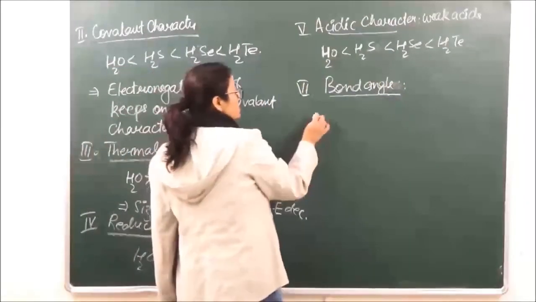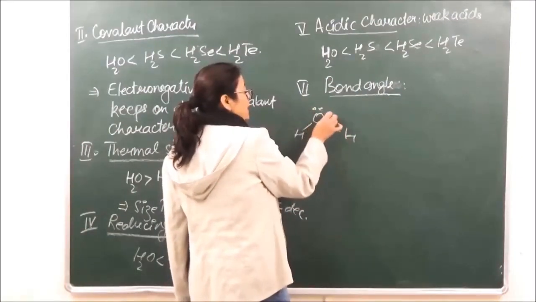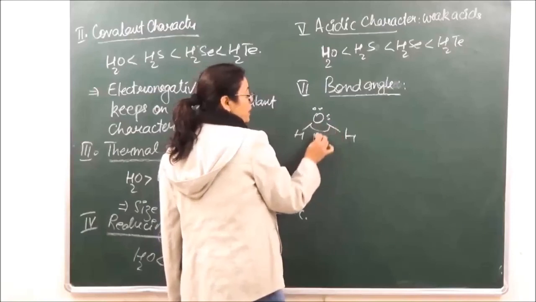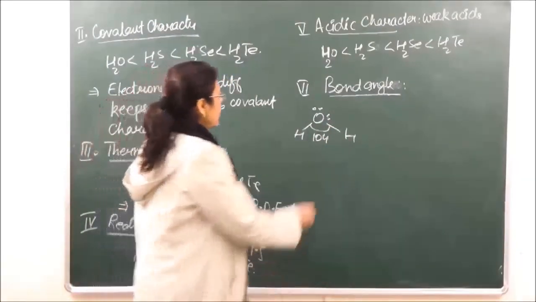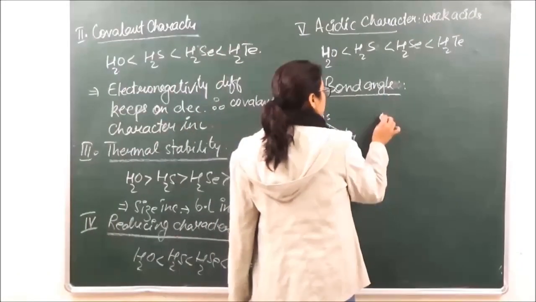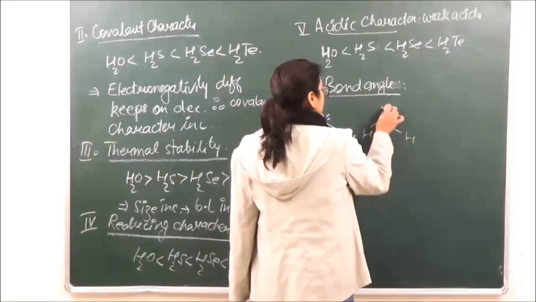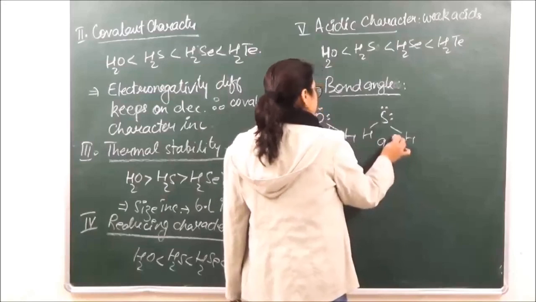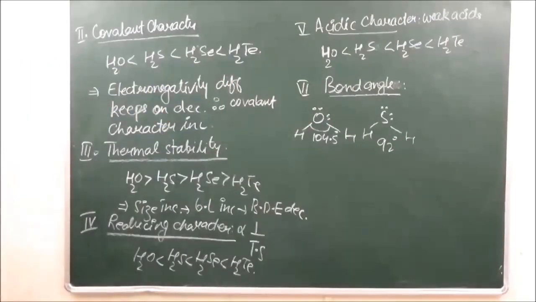That is because of increase in size. अब यहाँ पे हम लोग क्या देख रहे हैं, that the bond angle over here is going to be 104.5 degrees, ठीक है। जैसे जैसे हम नीचे जाएंगे तो बॉन्ड एंगल इन केस ऑफ H2S decreases to approximately 92. This has two reasons.